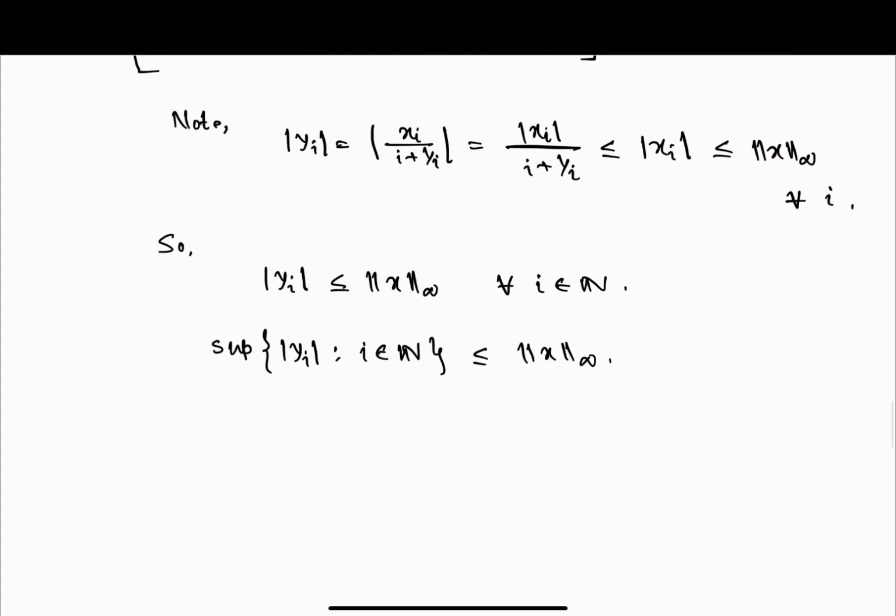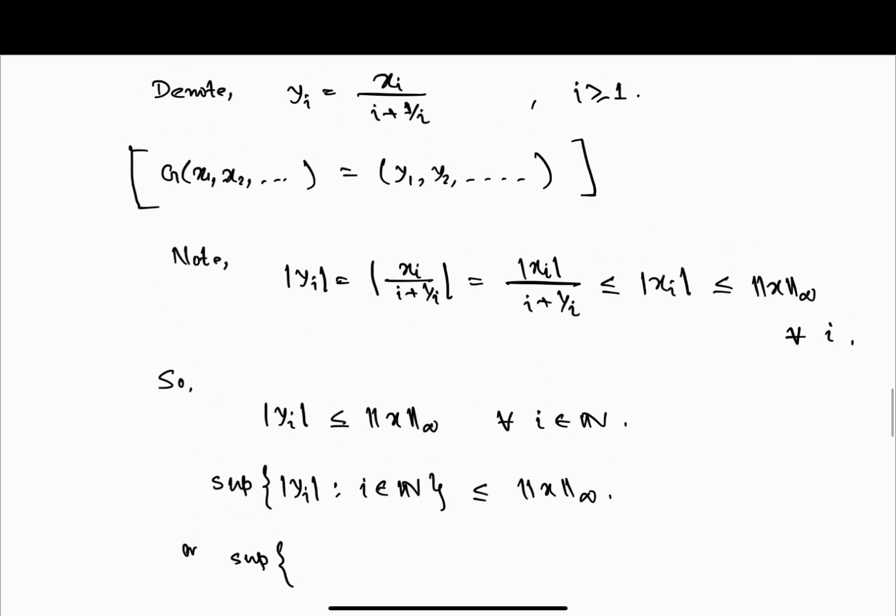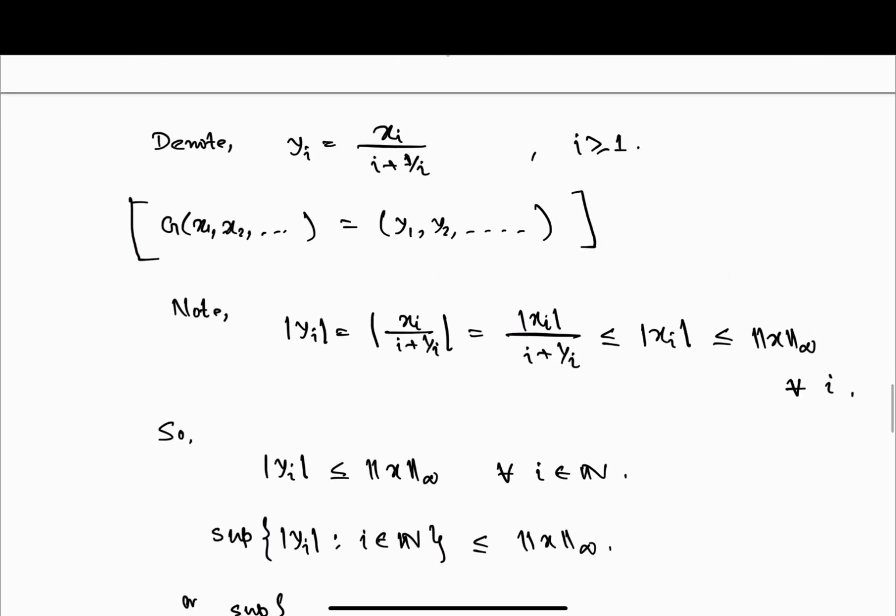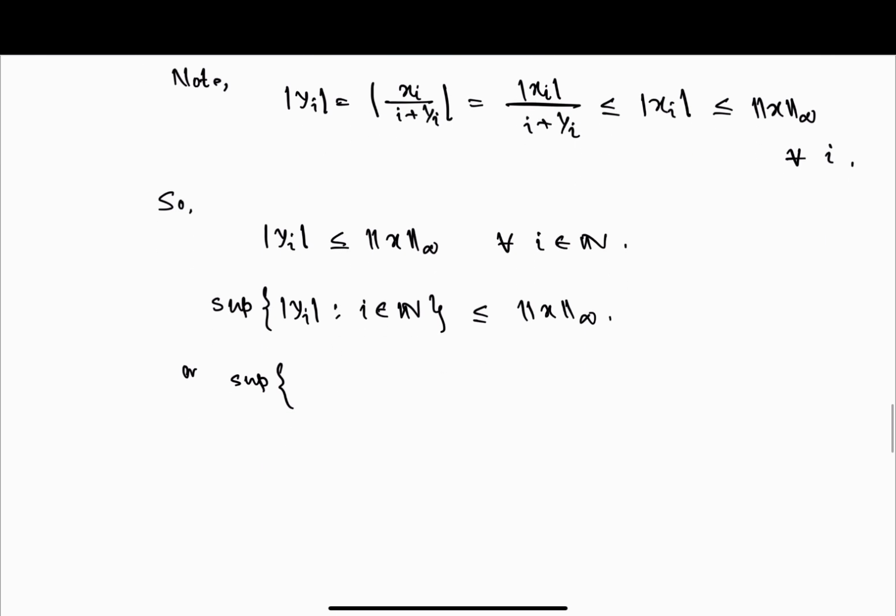And what is this quantity? This is the supremum over the yi that we have chosen, xi by i plus 1 by i. So these are less than norm x infinity.